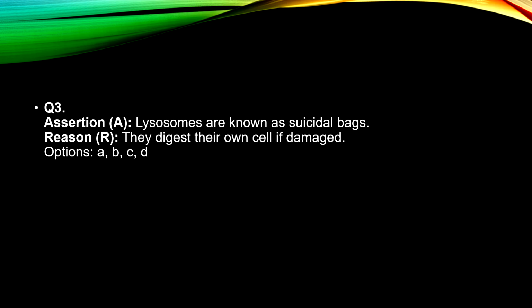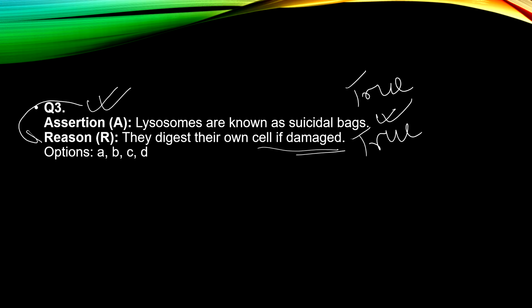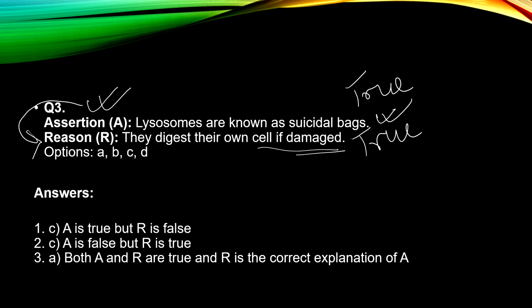Now here comes: lysosomes are known as suicidal bags and they digest their own cells if damaged. The assertion is correct and true, and the reason, that they digest their own cells if damaged, is also correct. So which option should we go with?